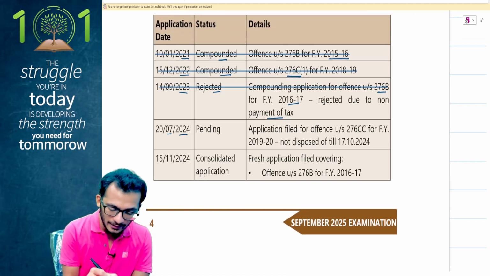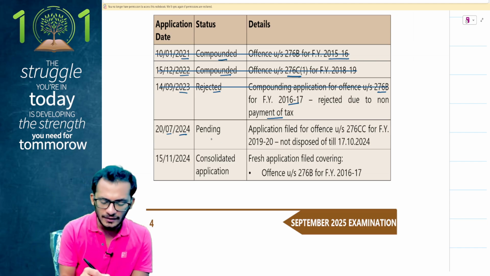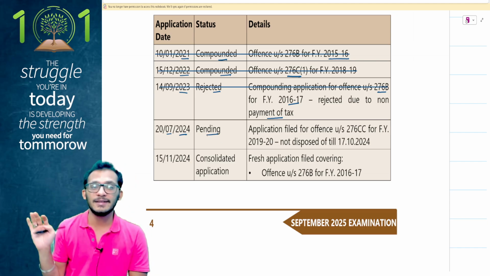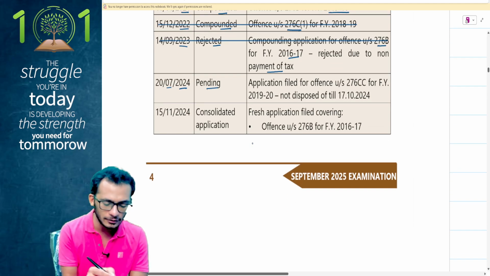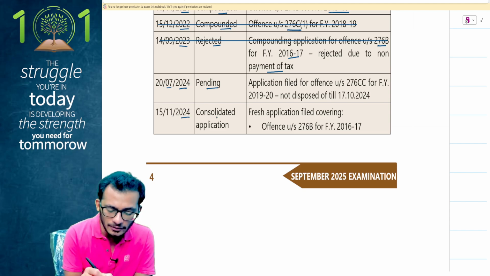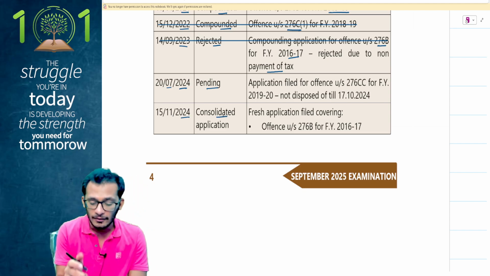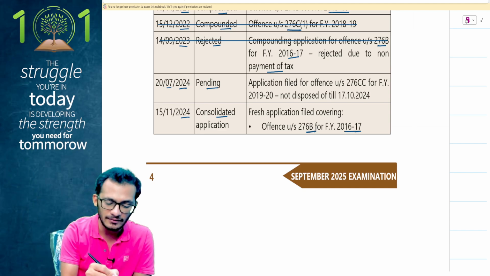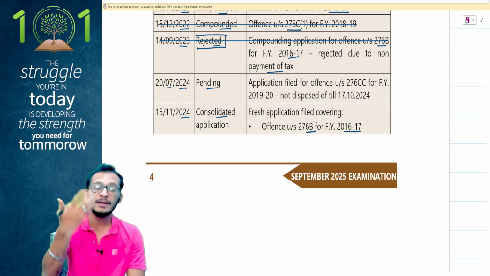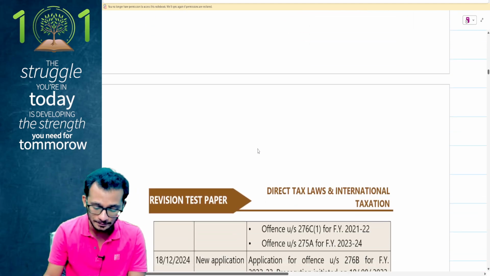In July 2024, this is what we answered just now, people. If it is pending, I can treat it as a new application under the current laws. So perfectly permitted. 276C has been taken into consideration. On 15th November 2024, there is a consolidated application which has been filed covering 16-17 276B. The same offence, people, the one which got rejected here, they filed it once again. Can they do so? 100% yes, no doubts about it.